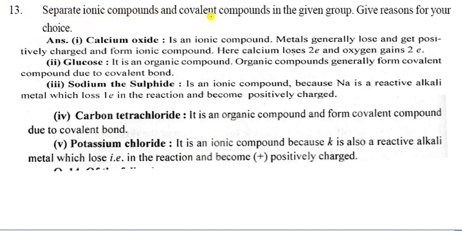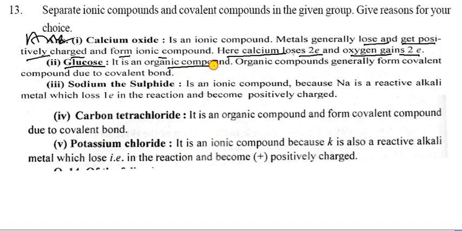Let us see the 13th question. Separate ionic compounds and covalent compounds in the given group. Give reason for your answer of choice. So let us see your answer. The calcium oxide is an ionic compound. Metals generally lose electrons and get positively charged to form ionic compounds. Here calcium loses 2 electrons and oxygen gains 2 electrons.